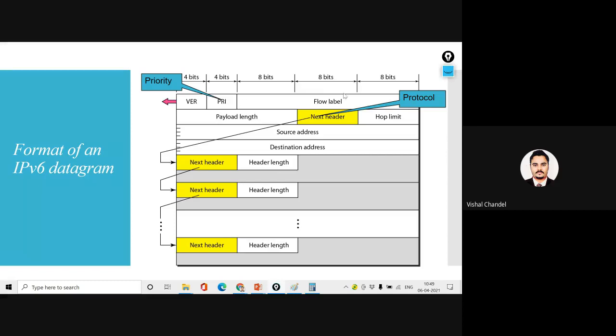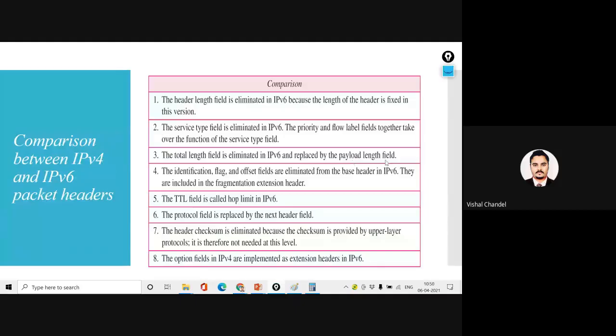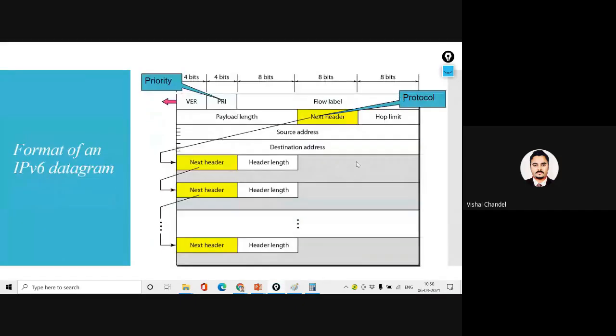So one new value is going to be introduced in place of the service field of IPv4. Now the total length field is eliminated in IPv6 and replaced by the payload field. There was one field, total length, which defined the header size, and it was a combination of header and data. But here we have the payload field.